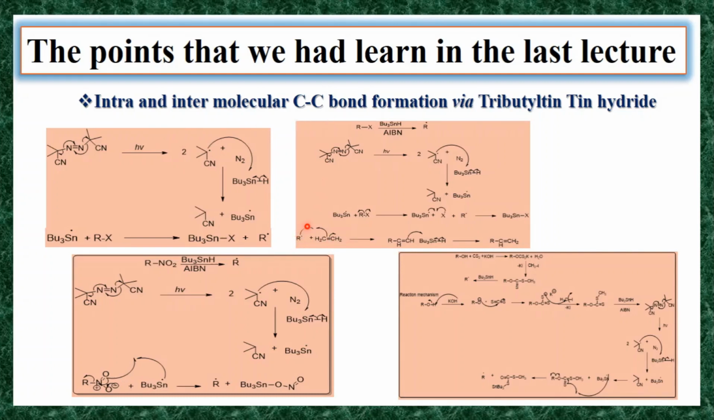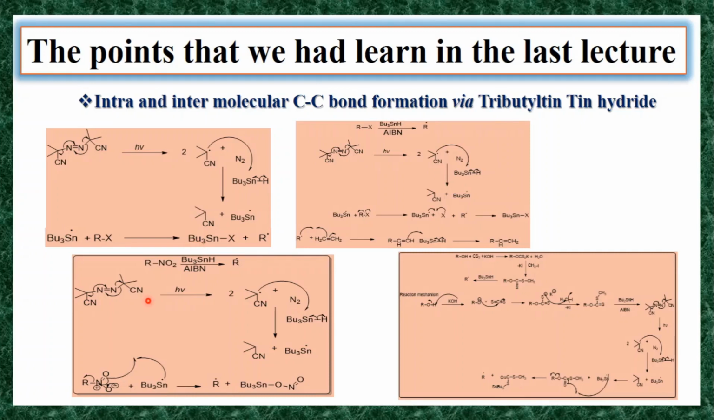So this R radical adds to this ethylene and it generates a CH2 radical. That CH2 radical again reacts with your tributyltin hydride. This CH2 radical takes this hydrogen from the tributyltin hydride and converts to a neutral molecule. So this is the reaction mechanism of how tributyltin hydride in the presence of AIBN generates an alkyl radical from your alkyl halide.